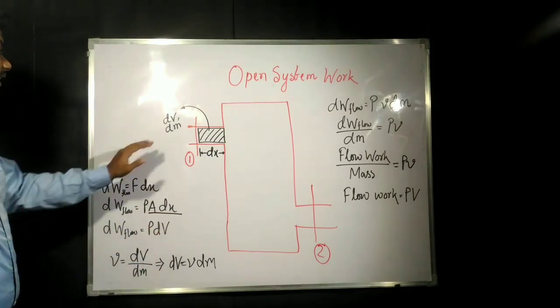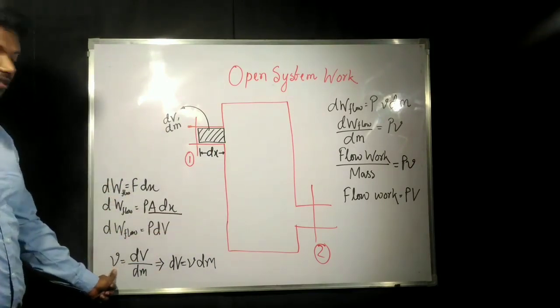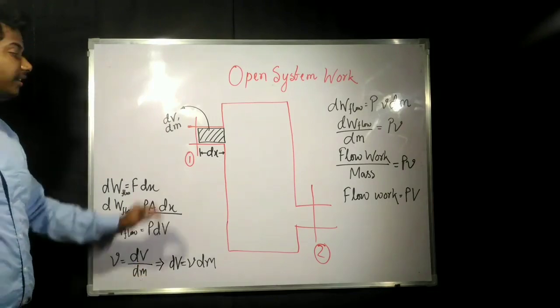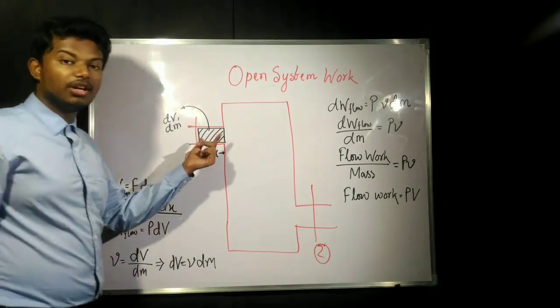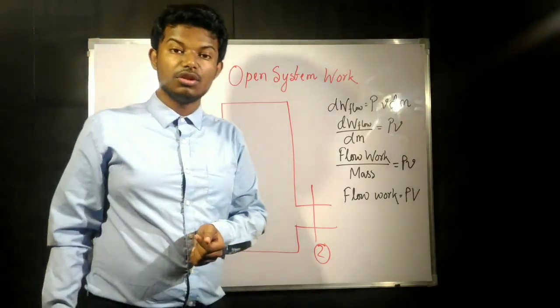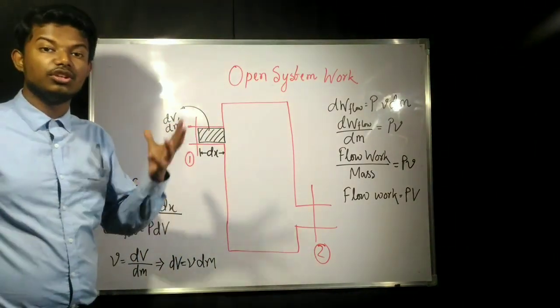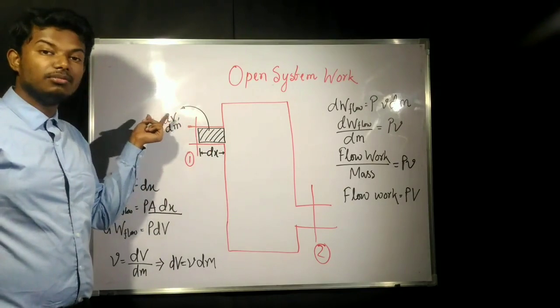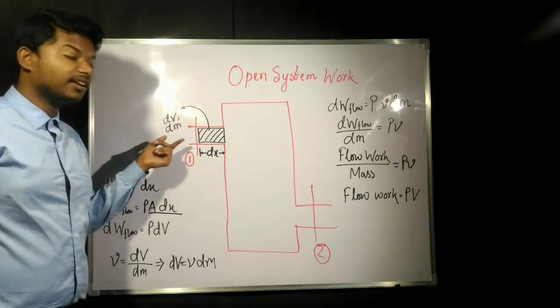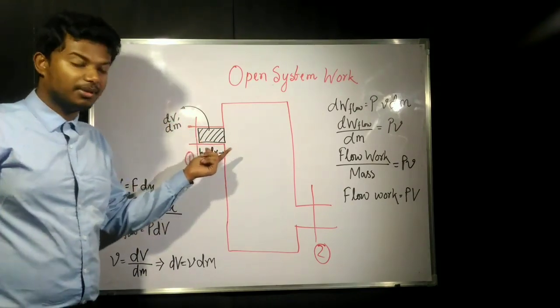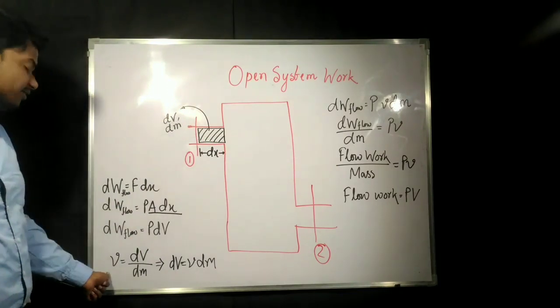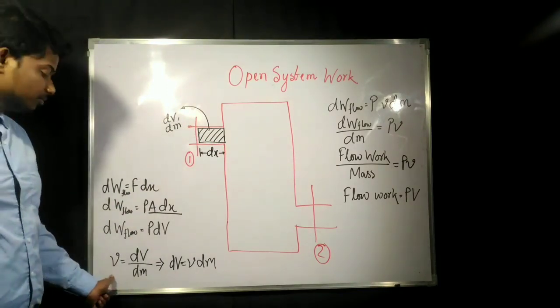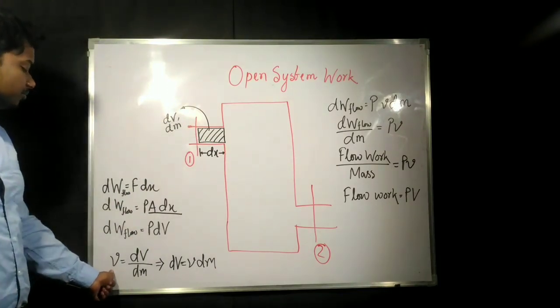Now again we know that specific volume v equals dV by dm. For this small element, the specific volume is the ratio of volume by mass. The volume is dV, divided by dm, which is the mass of that element. So the ratio of these two gives us the specific volume.